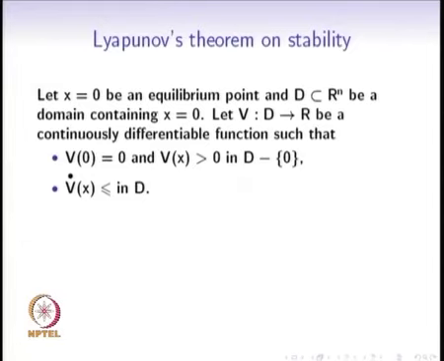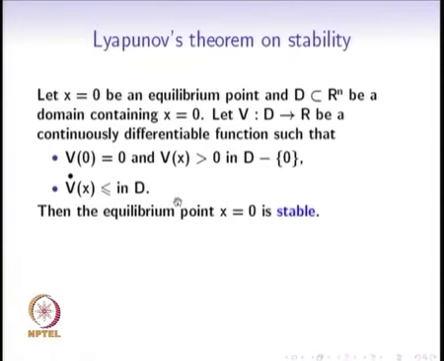So, v was a function of x, but this dot here means it is a derivative with respect to time. This I will clarify very soon. The rate of change of v with respect to time at every point is less than or equal to 0. If we are able to find such a v which is continuously differentiable, which is positive everywhere except at 0 where it is allowed to be equal to 0, and v dot is non-positive, it is less than or equal to 0 in D.